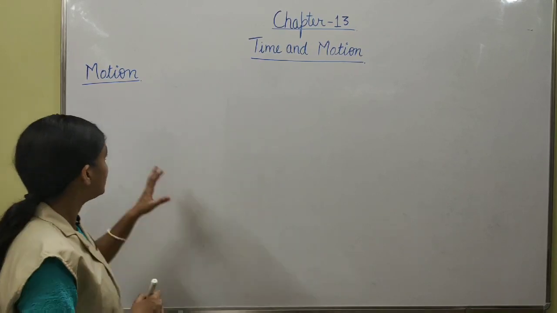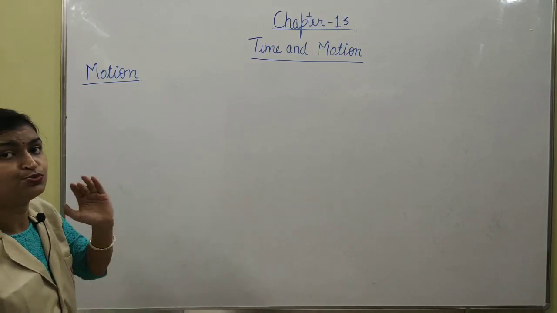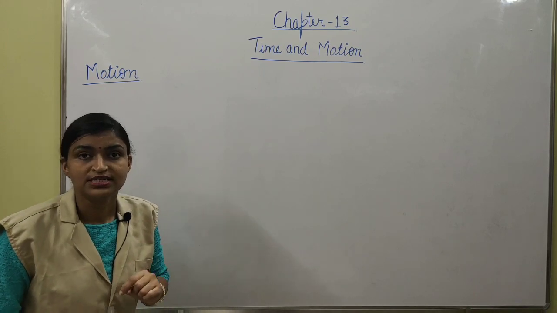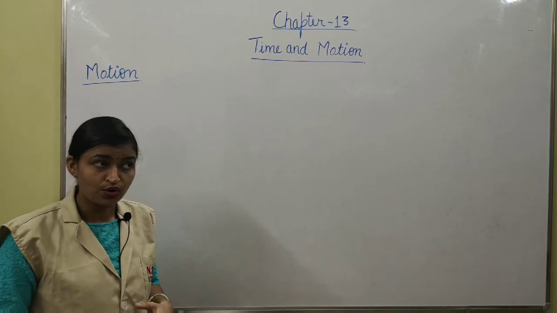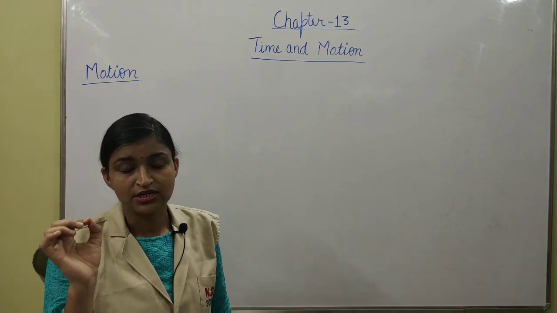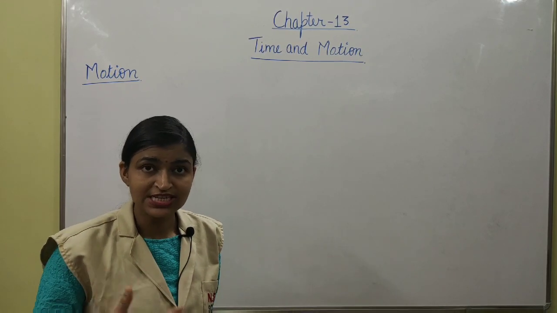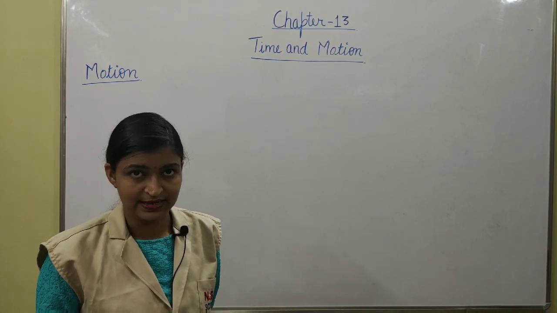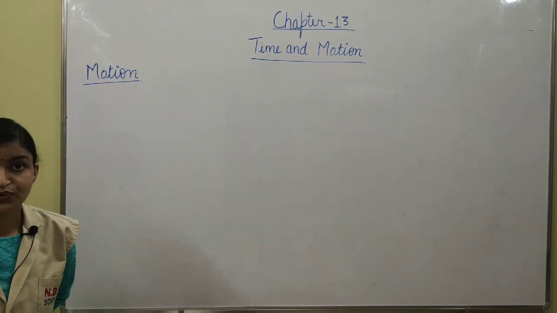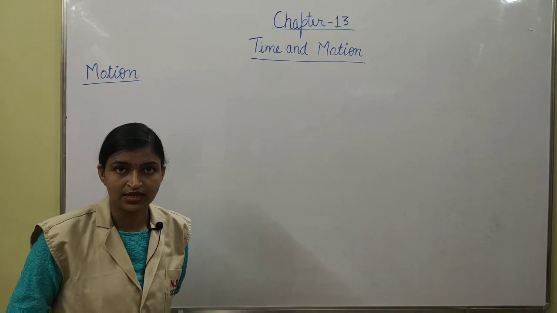But if an object is in motion, then it will change its position with respect to time or with respect to stationary things or with respect to the surroundings. That means a person or an object which is in motion will change its position continuously. For example, car, bike, trains, buses, of course when they are running.